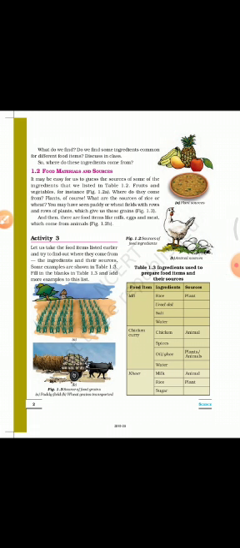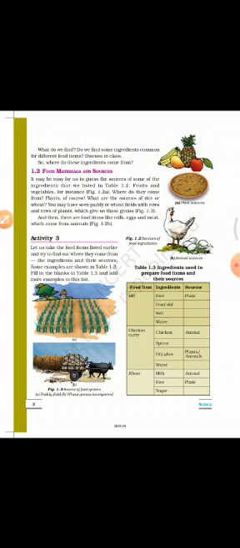For example, we will see idli. The ingredients are rice, urad dal, salt, water. Where does rice come from? It comes from plant. Where does urad dal come from? It comes from plant. Where do you get salt from? You can get salt either from seawater or mountains. And where do you get water from? You get water from wells, rivers, or ponds.